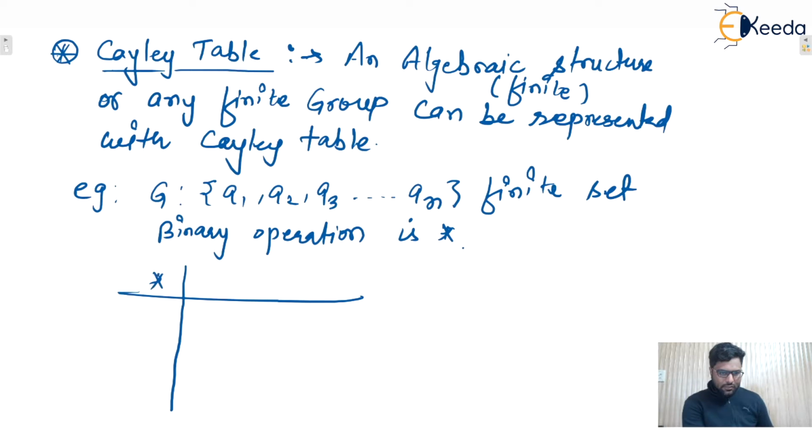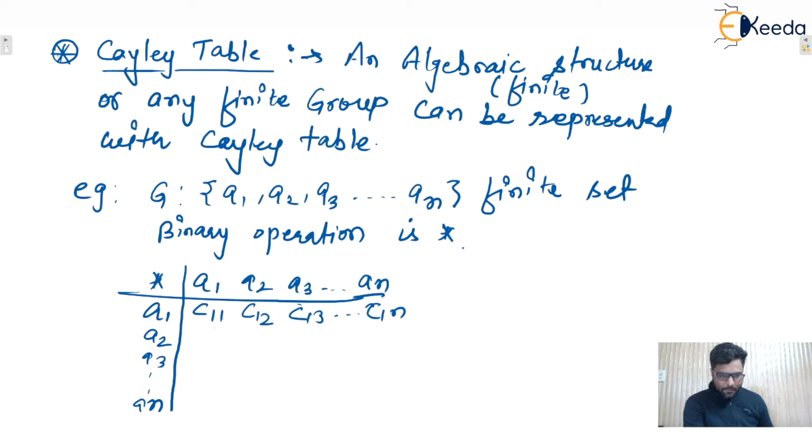Here the binary operation is written. Here all elements a1, a2, a3 up to an, and similarly a1, a2, a3 up to an. So this first one is C11. C11 is what? A1 star A1. So what is C12? That is A1 star A2. Then C13, up to C1n.